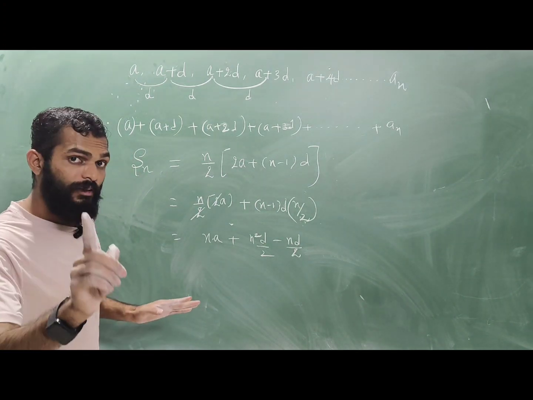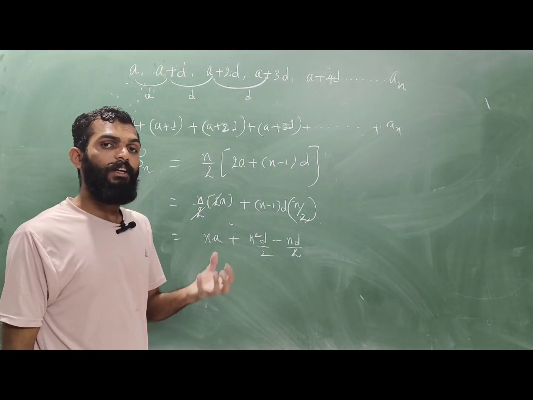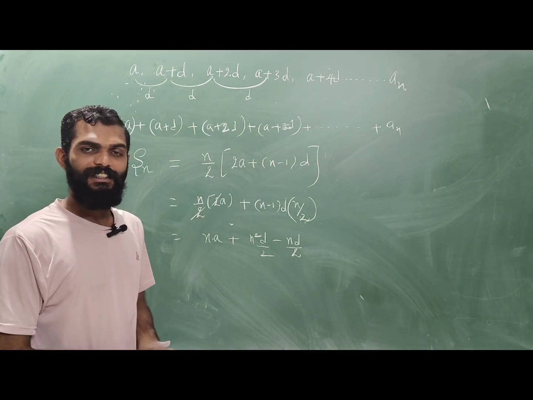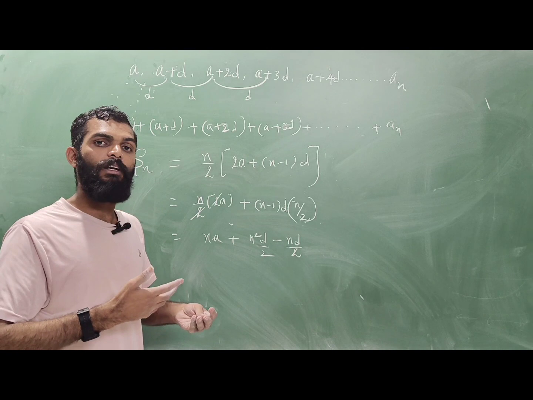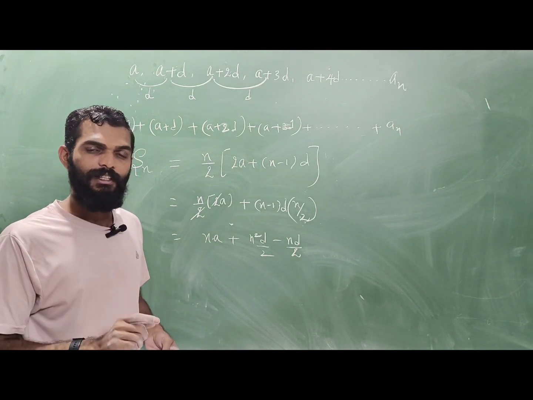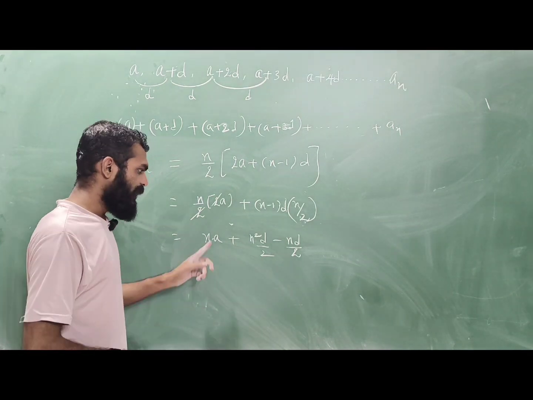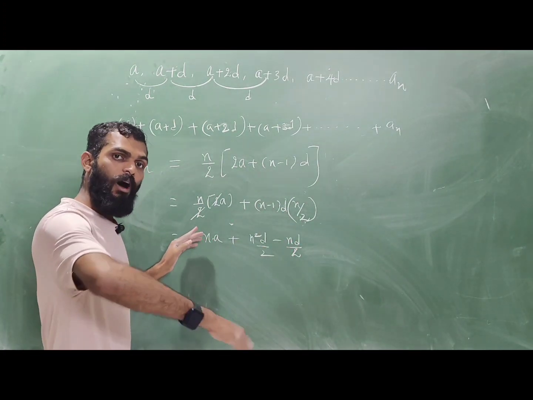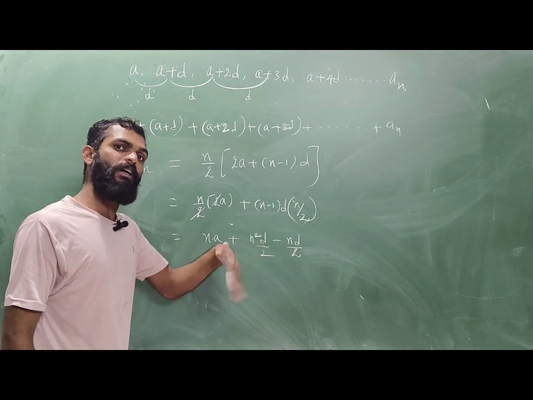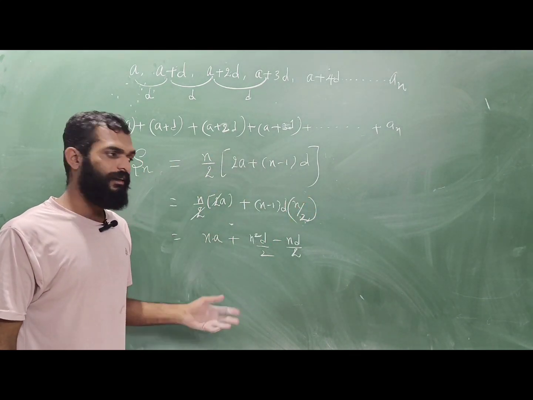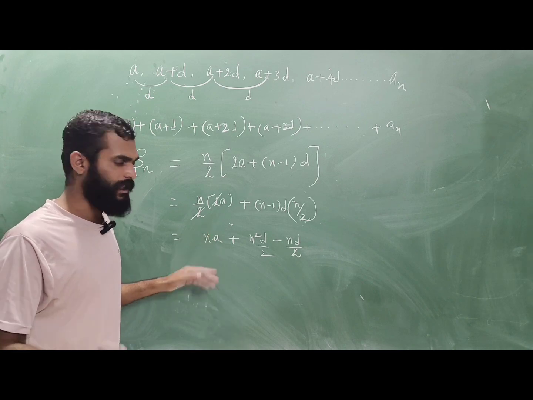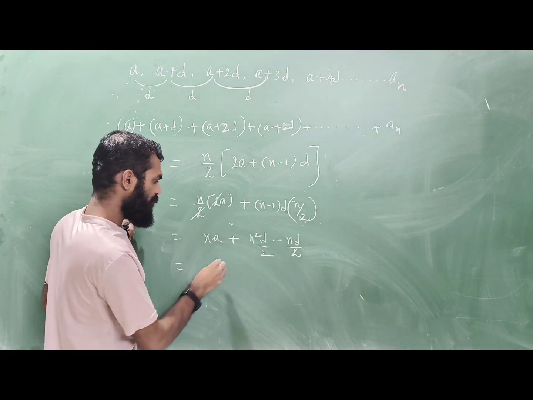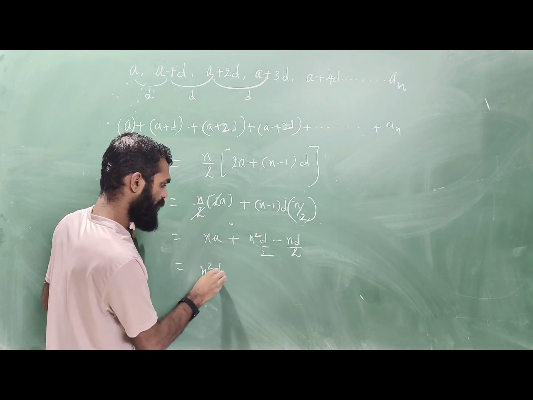You already know that once you know the value of a and the difference between two successive terms, they become constants here. If we don't know up to how many terms you are adding the series, then n becomes the variable. In that situation, you can say n square into d by 2.